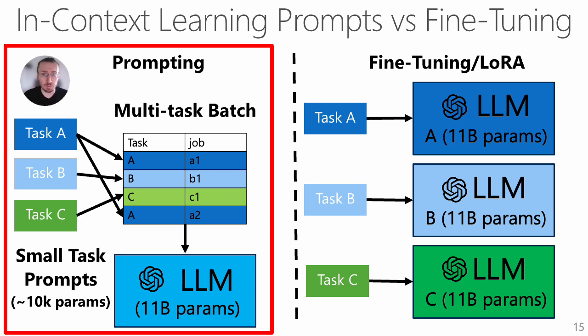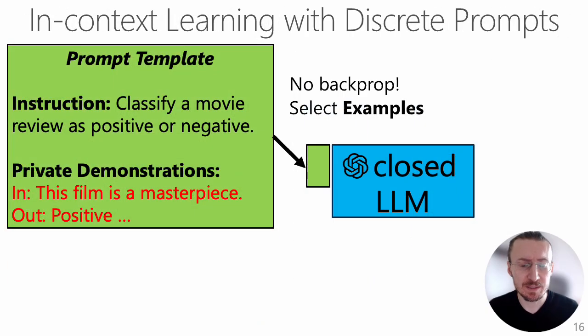Now we'll focus on prompting. Let us start from the simple case of discrete prompts. They usually consist of two parts, namely an instruction that tells the model what to do with the input, and the demonstrations, also called shots. They provide an example of how to solve a given task at hand.